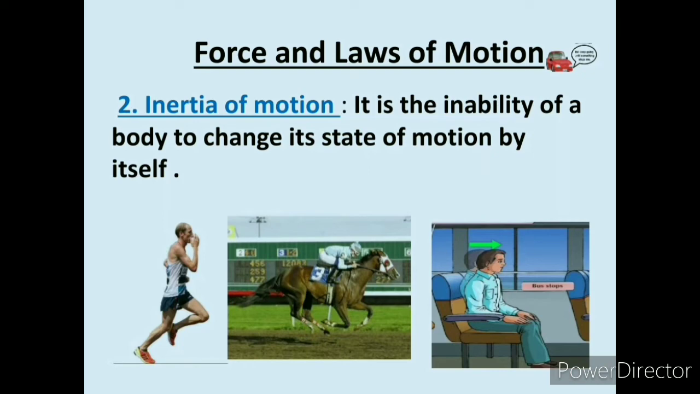When a bus stops suddenly, the passenger sitting inside tends to fall forward. This is because the lower part of his body comes to rest with the bus, but the upper part tends to continue its motion due to inertia of motion. So these are some examples of inertia of motion.